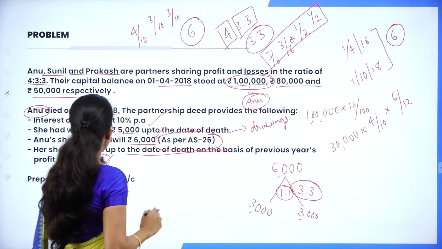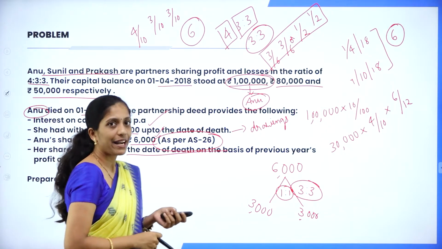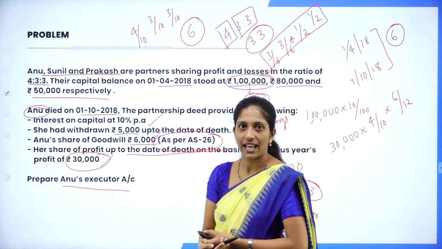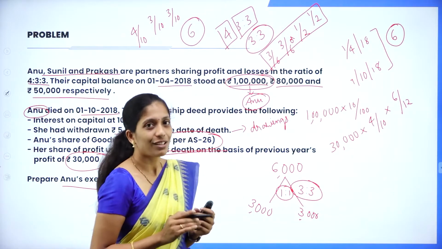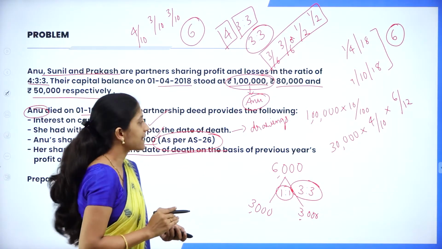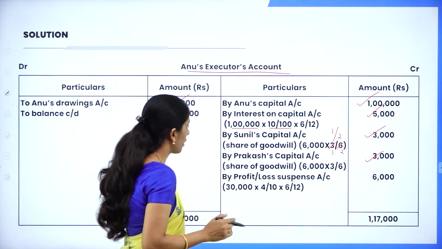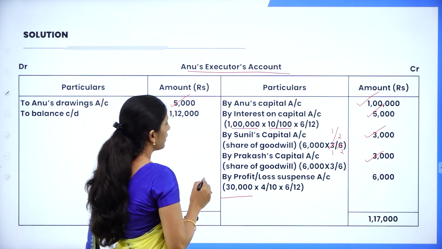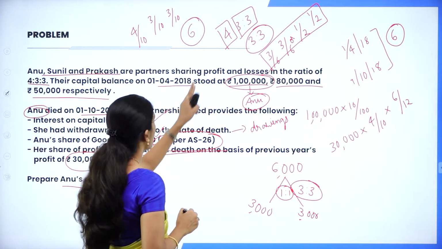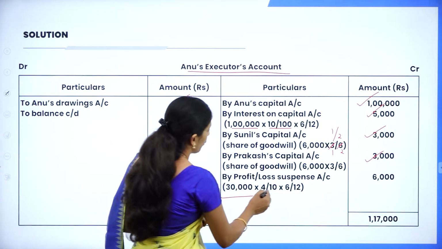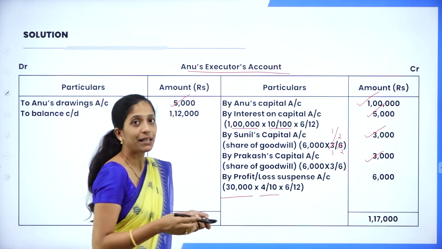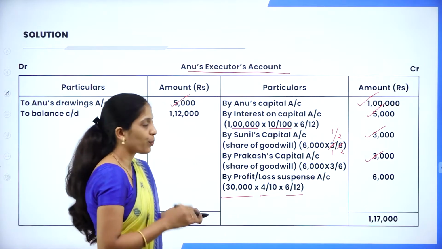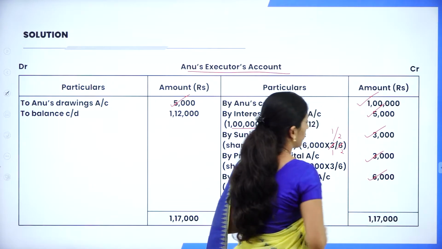Next, what they have given? Her share of profit up to the date of death on the basis of previous year profit. So previous year profit they have given 30,000. Now this is nothing but what? Profit and loss suspense account. So by profit and loss suspense account, profit is 30,000 into what is her share? Her share is 4/10, into for how many months she was there in the business? Only 6 months. So 6 divided by 12. So when you calculate, you'll get 6,000.